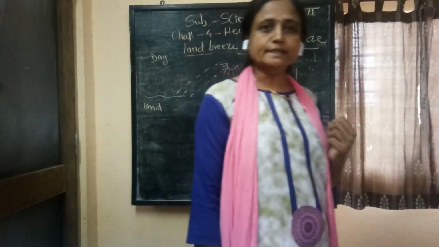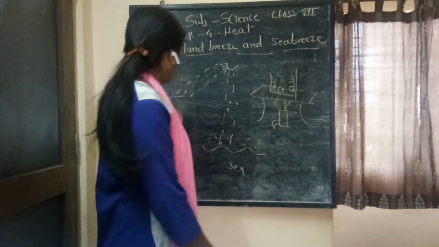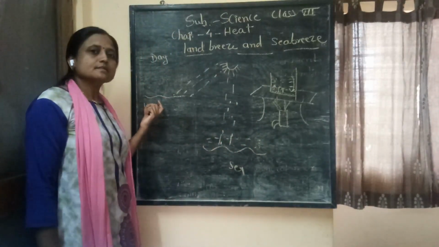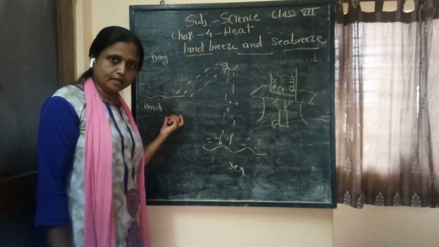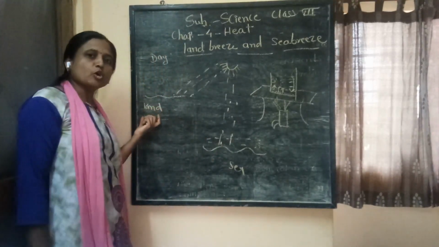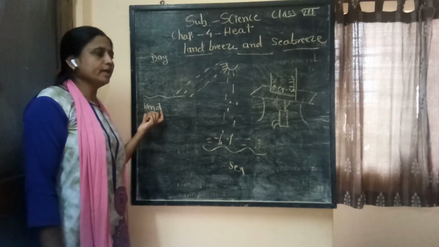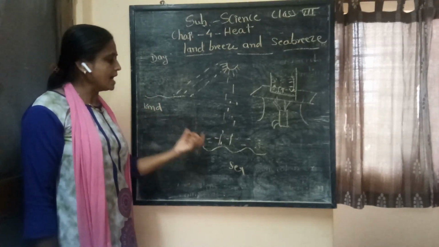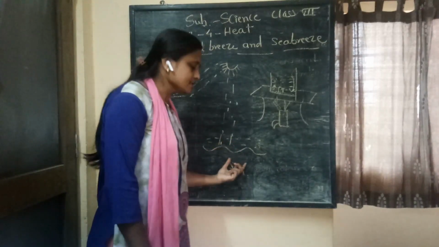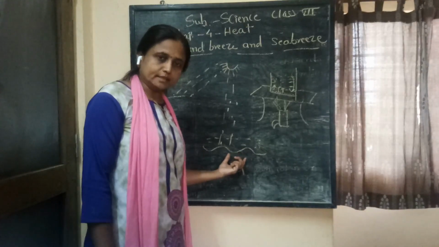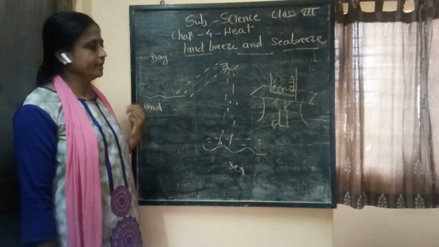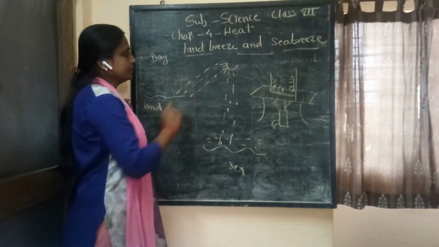One important concept regarding the heating of land and sea is that land gets hot earlier as compared to water. As it gets hot earlier, in the same way it cools down faster as compared to water. The opposite of that: sea water gets hot slowly, and it cools down slowly in the evening. Then what happens during the daytime?